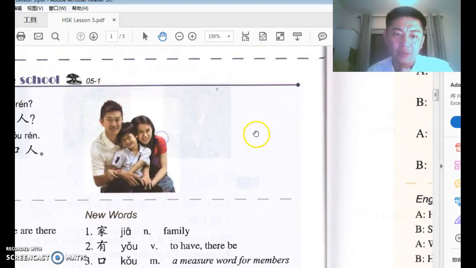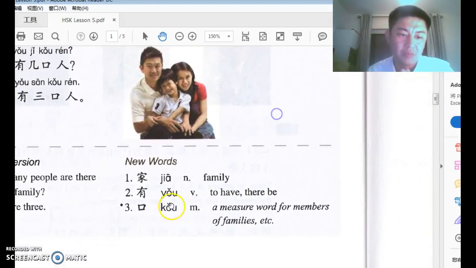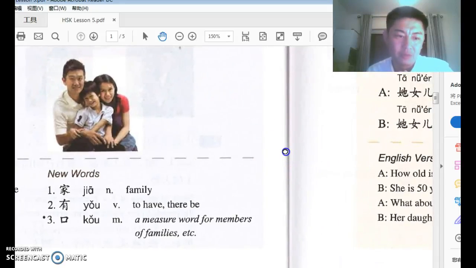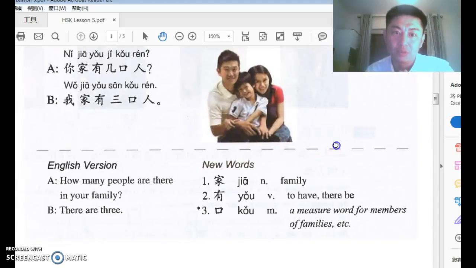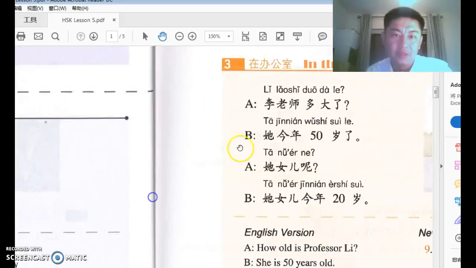Now, the measure word thing, I know it's a complicated concept, but I believe we have talked about it in class. If you don't know the measure word and you want to express a quantity of something in Chinese, just use the word 个, right? That's how you write it, 个. A person, and then there's a vertical line.